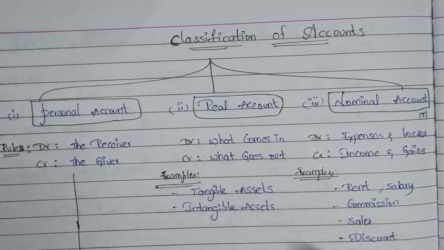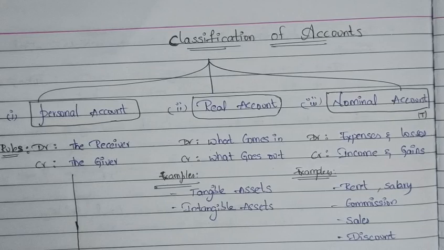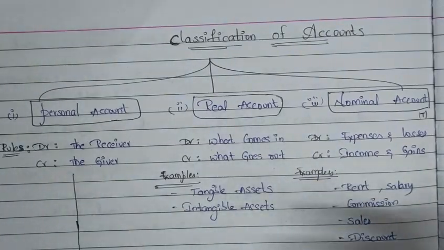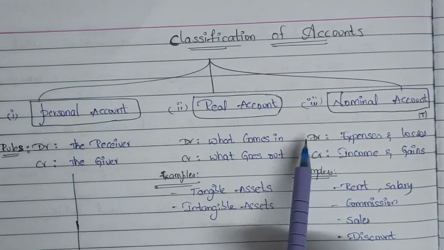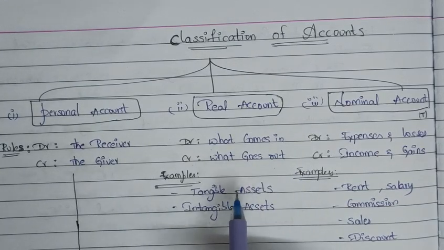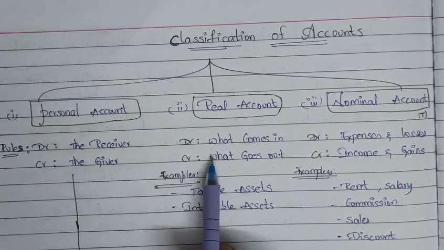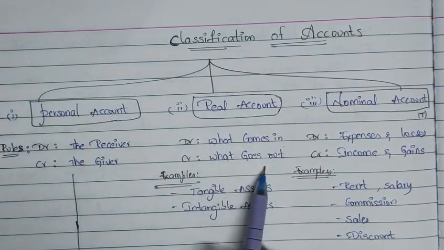The other examples might be like plant and machinery, cash in hand, cash at bank, and intangible assets like patents, trademarks, etc. and investments made by the company will also come under real account. To summarize, the real accounts are nothing but the things which are owned by the company, like plant and machinery, patents, cash, cash in bank, cash in hand, etc. The rule is debit what comes in, credit what goes out.